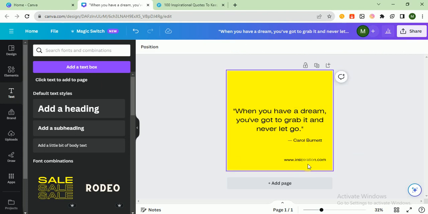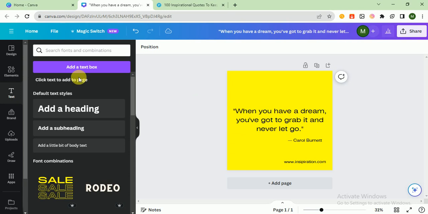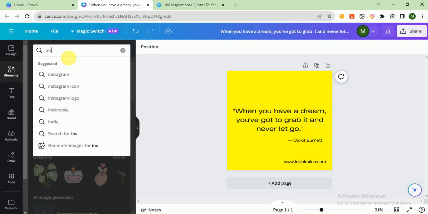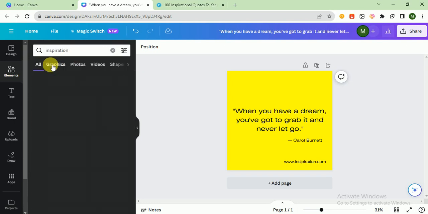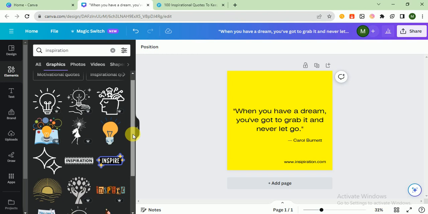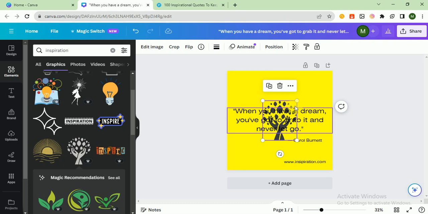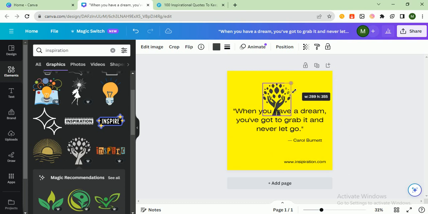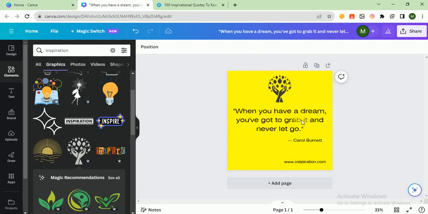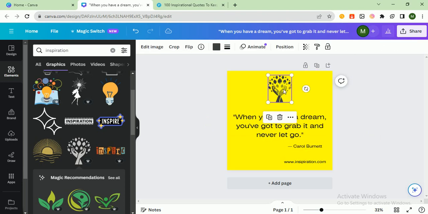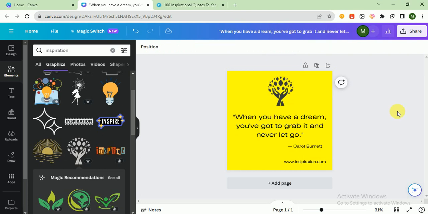After that, the last thing, we have to add one relatable icon or element. So I write here inspiration, and let's see what we got. So I think this one is good, so I choose this one, and let's see. Yeah, it's good. I have to adjust it, so that's good. So guys, as you can see, in 2 to 3 minutes we created an Instagram post.